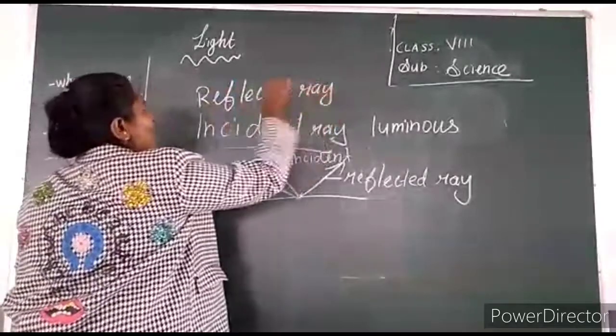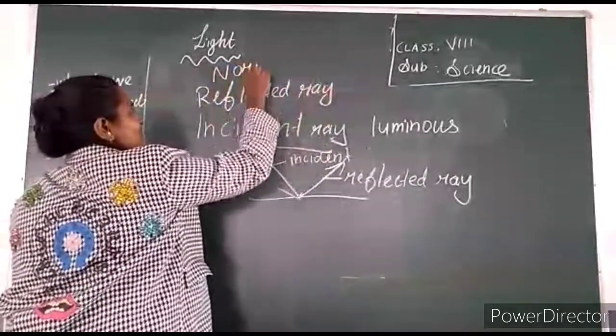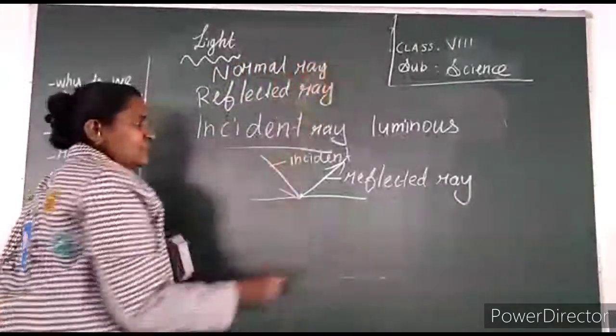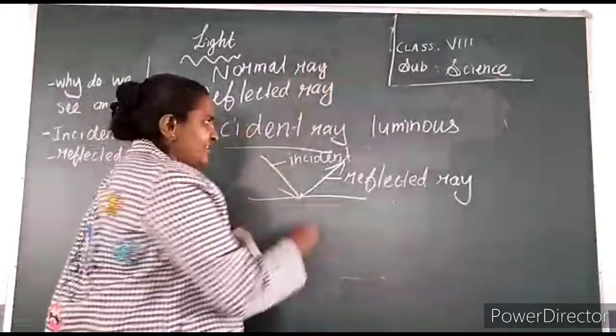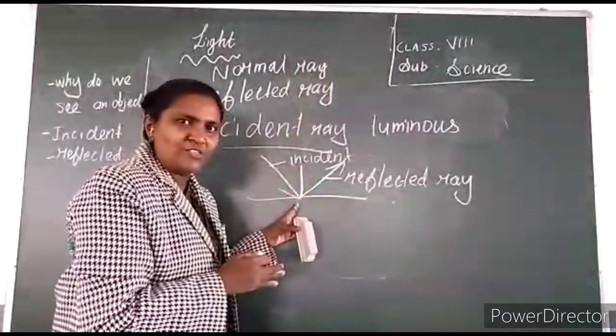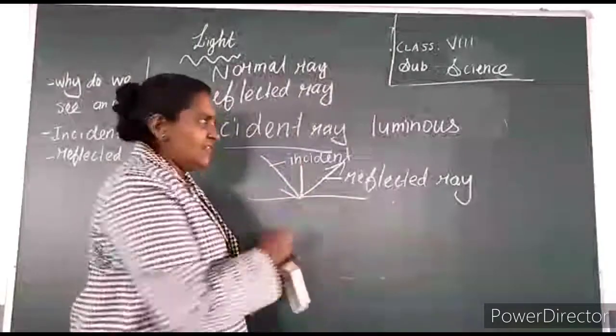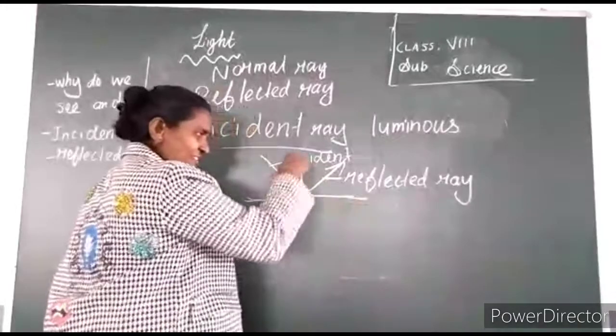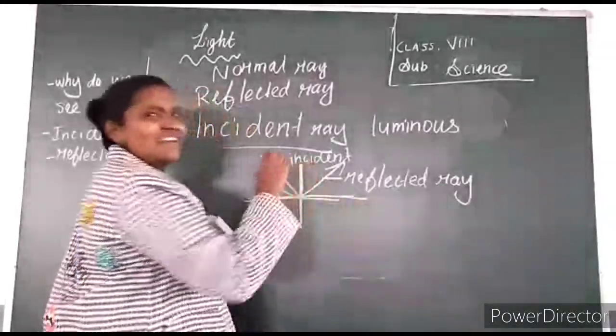Next you are going to study normal. What is normal ray? The perpendicular line which is drawn to the surface. This is the surface, you draw a perpendicular line.